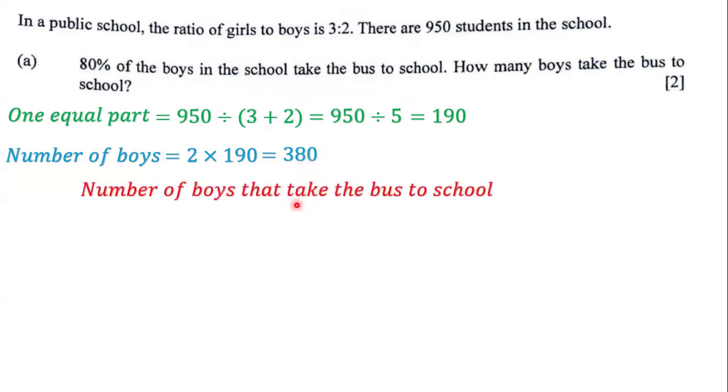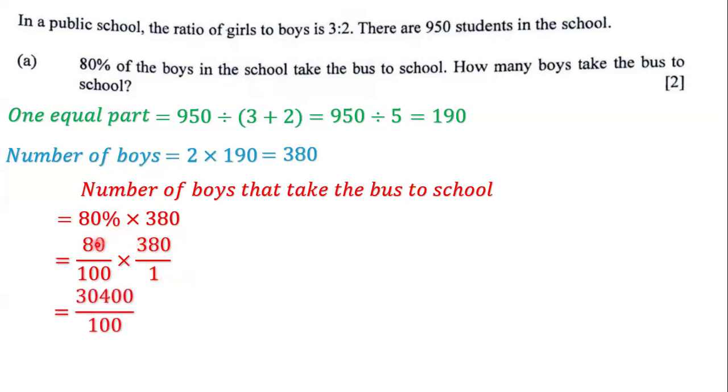And so the number of boys that take the bus to school is 80% of 380, and when we say of, we mean multiply. We can write 80% as a fraction. That's going to be 80 over 100. And we write 380 as a fraction, 380 over 1. Next, we multiply. We say 80 multiplied by 380, and that gives us 30,400. And we have 100 multiplied by 1, and that gives us 100. So we have 30,400 divided by 100. And when we divide these two, we get 304.